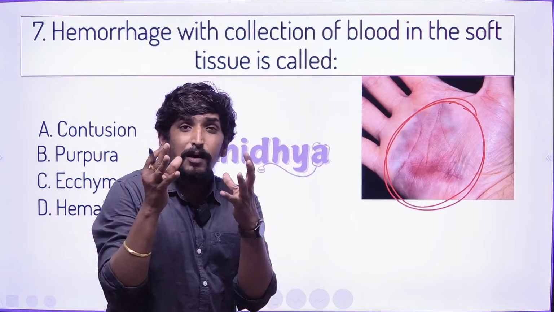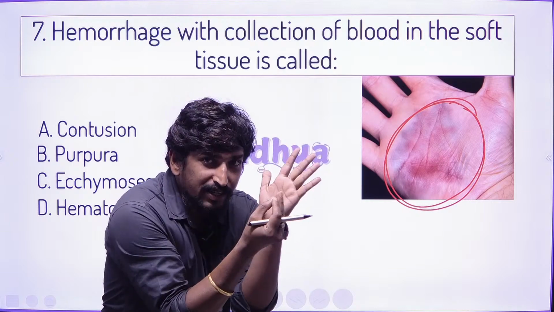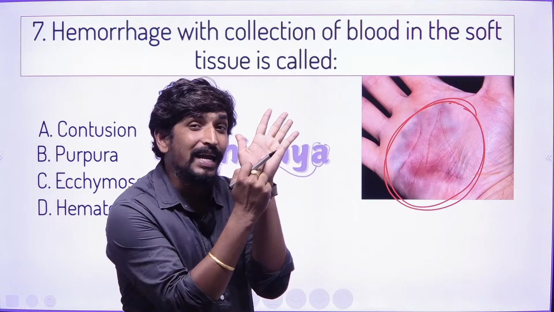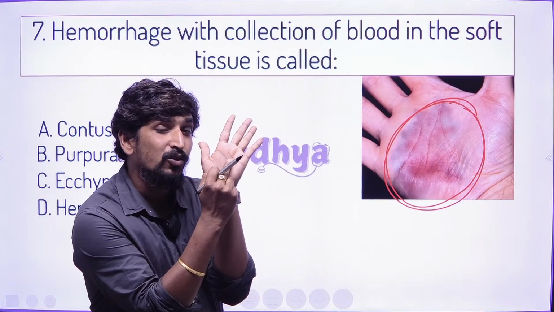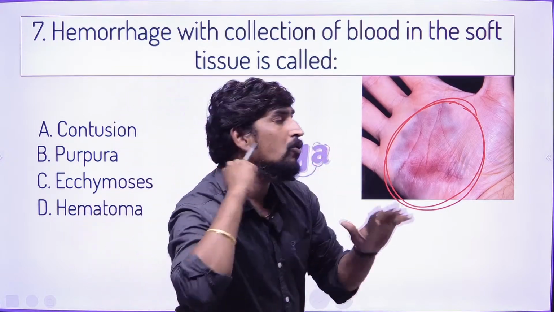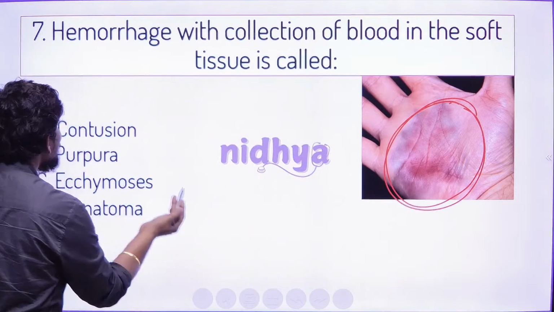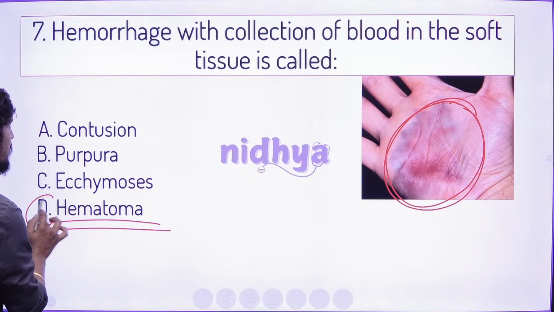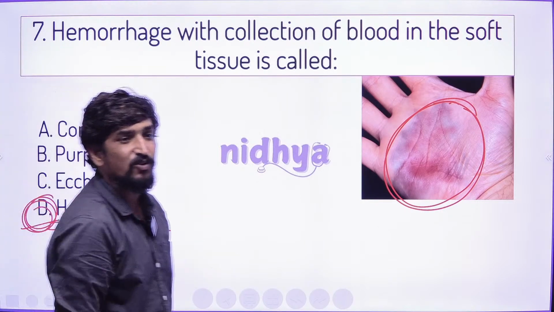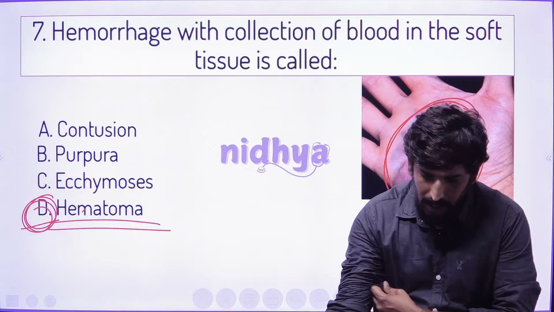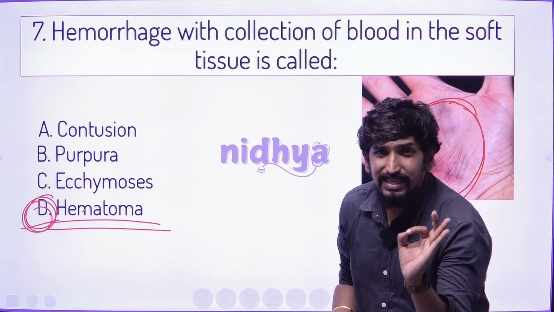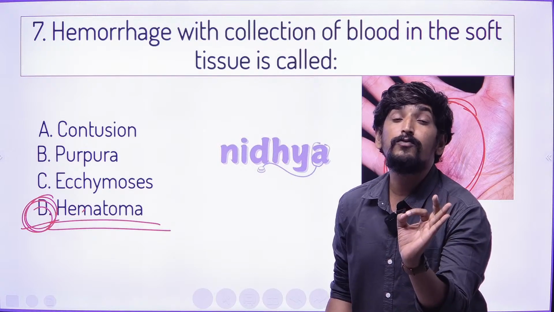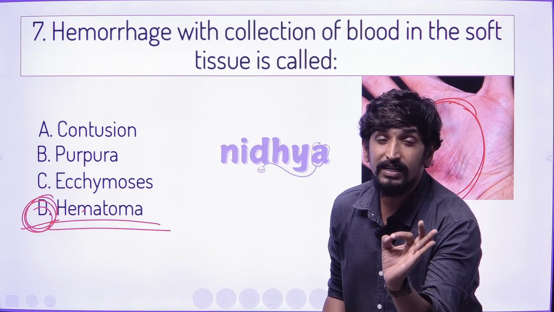When the blood is collected under the soft tissue, what do we call that character? That character we call a hematoma. Hematoma is nothing but hemorrhage plus deposit of blood under the soft tissue.